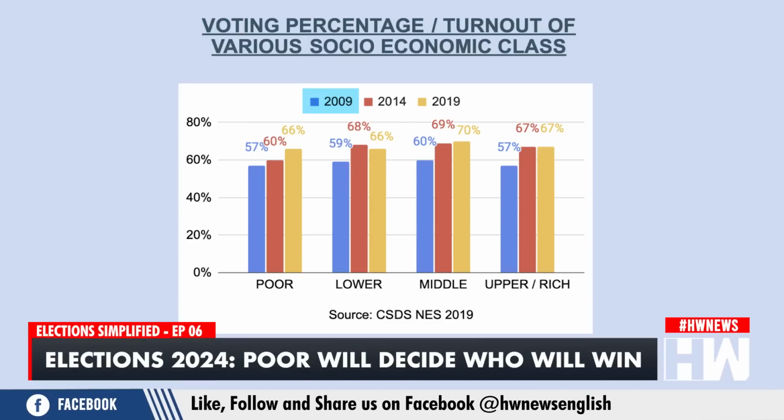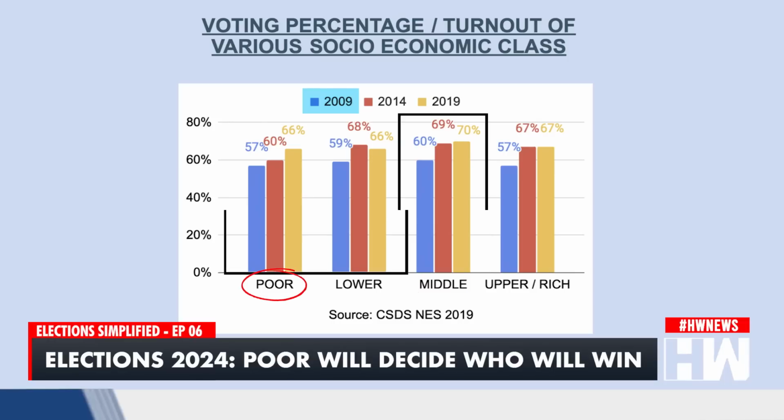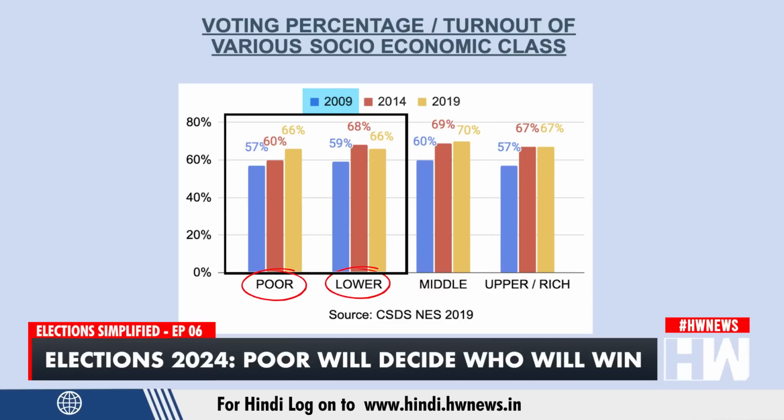In 2009, the middle class turnout was the highest, contrary to perception. At an all India level, the poor and the lower class voted in larger numbers than the rich, as shown in the graph. Since the population of the lower and the poor class is also fairly high, 2/3 versus 1/3, it has a double impact on the vote share of the party which they normally support.